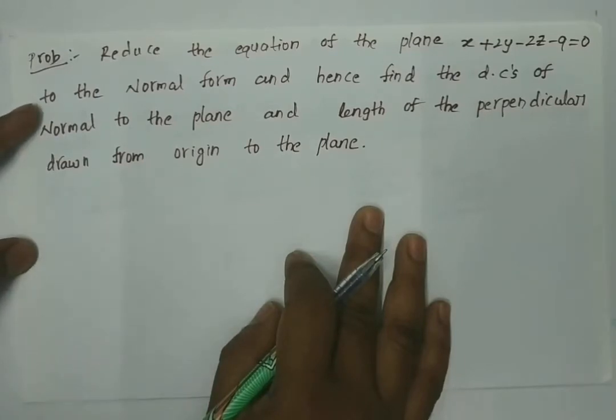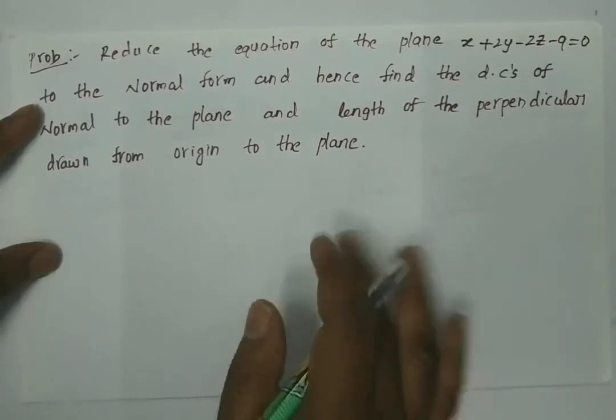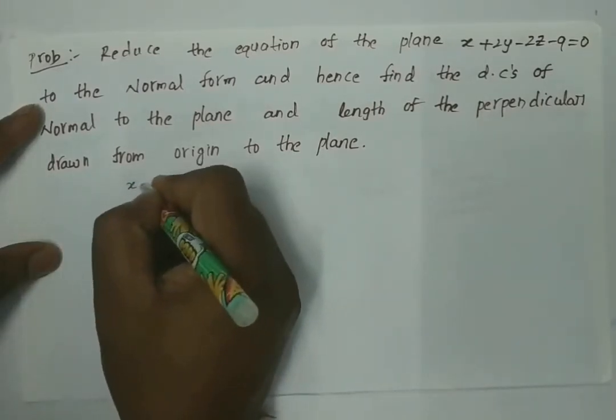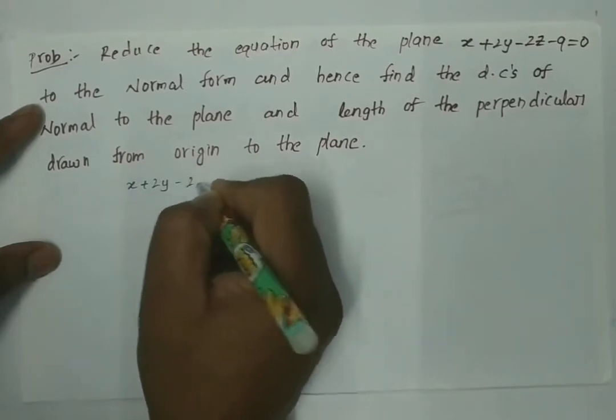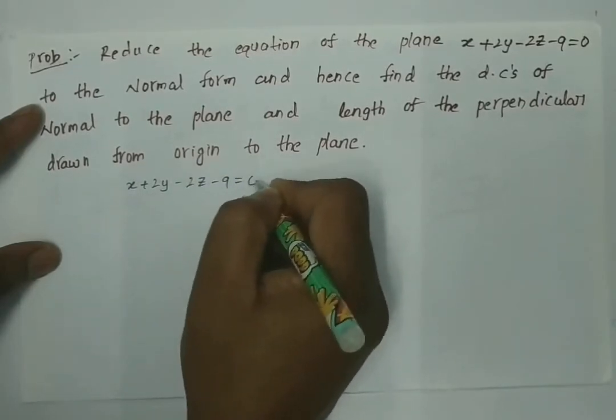So here we are given the equation of a plane: x plus 2y minus 2z minus 9 is equal to 0.